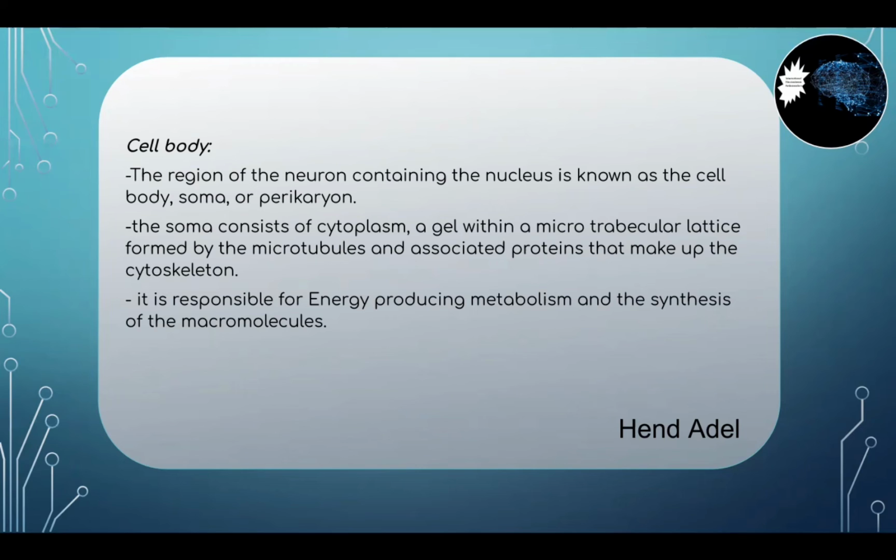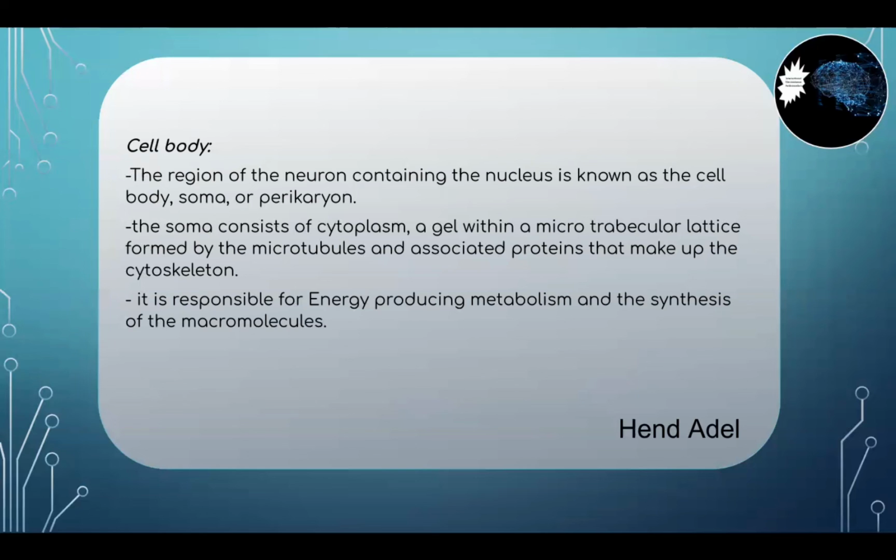The soma therefore has a major proportion of cytoplasm, that is a gel within a microtrabecular lattice formed by the microtubules and associated proteins that make up the cytoskeleton of the neuron. Mainly, it is responsible for energy production, metabolism, and the synthesis of macromolecules. Therefore, a neuron can vary in shape and size depending on its function and location. All neurons have these three different parts: the dendrites, the cell body, and the axon.